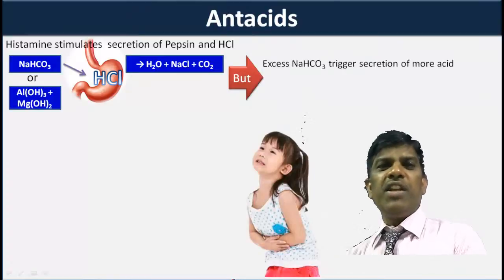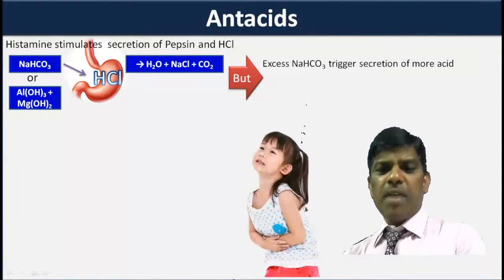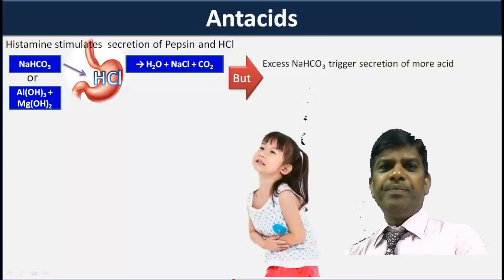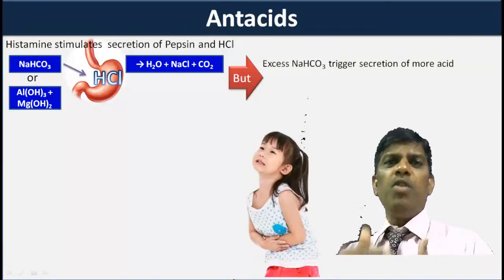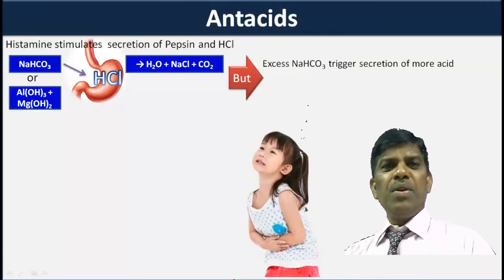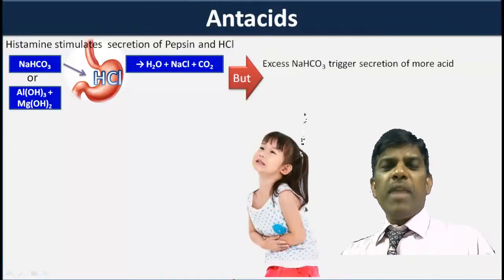Aluminum hydroxide and magnesium hydroxide. These are metal hydroxides. When taken into the stomach, if there is no HCl, they are not going to disturb anything, because these are not soluble in water. So these are better than sodium bicarbonate. These are not going to disturb any molecule.